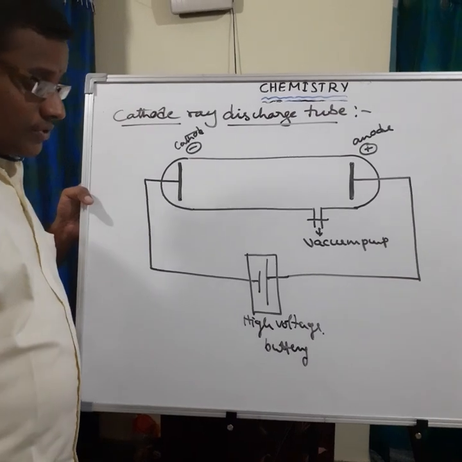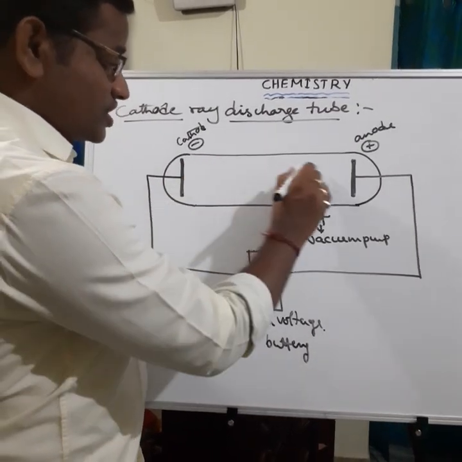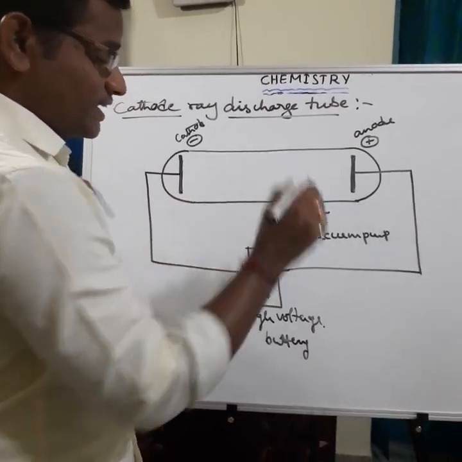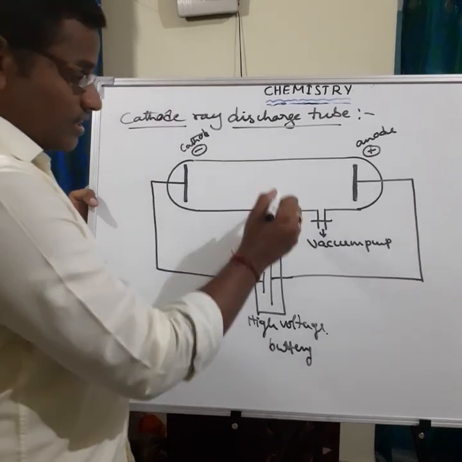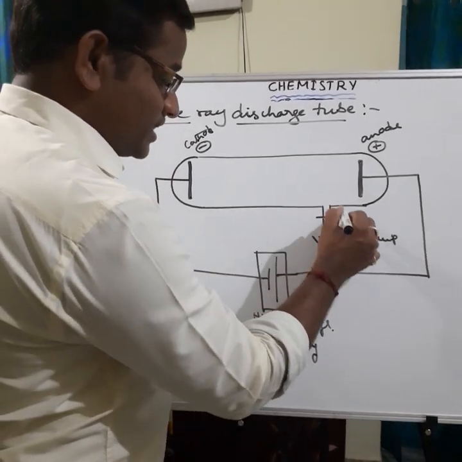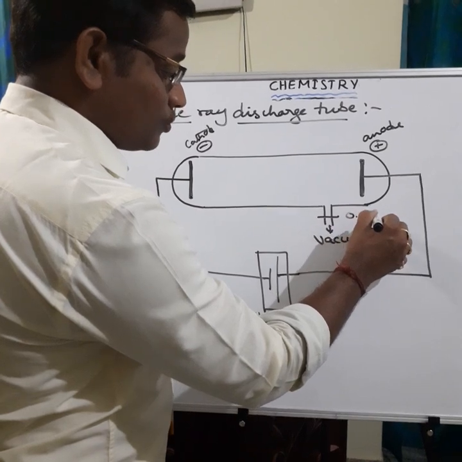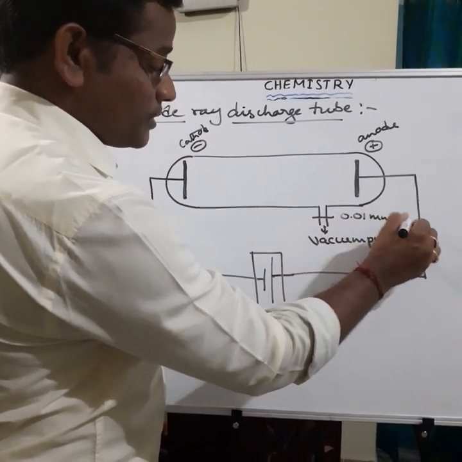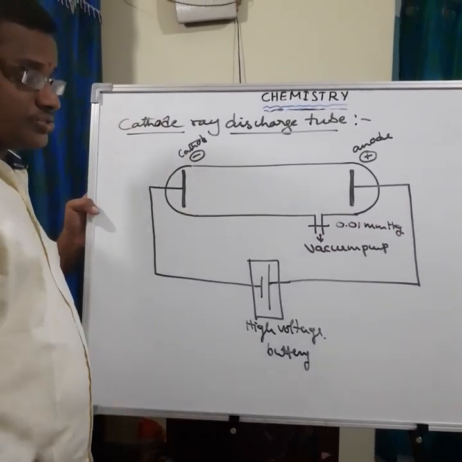After that, air is taken in this discharge tube, at a pressure of 0.01 mm of mercury.